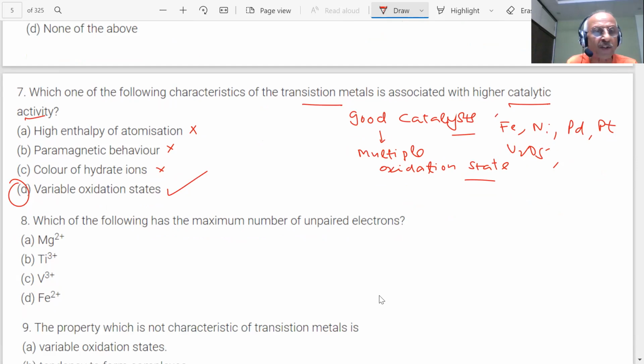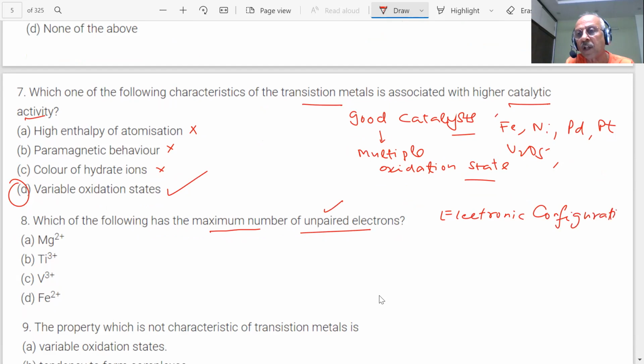Question 8 is on the screen, student. Which of the following has the maximum number of unpaired electrons? Unpaired electrons I am talking about, student. How will I find the number of unpaired electrons? If I have to find it, I have to write the electronic configuration of each of these elements, then only I can decide. You must write the electronic configuration. You have 2 minutes to answer the question, students. Write the electronic configuration and check the answer.